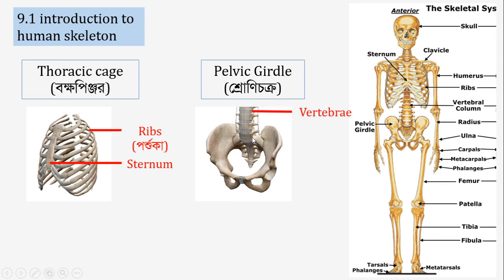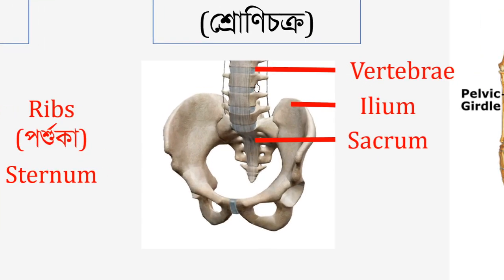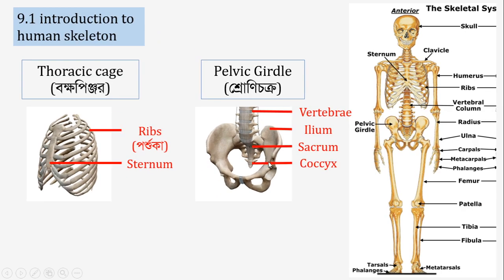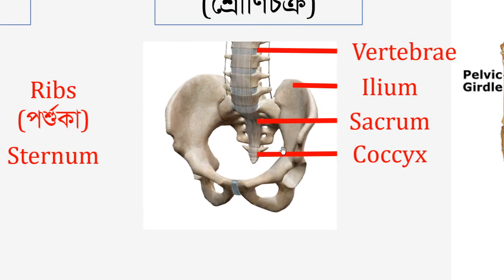At first, there are 33 vertebrae that come to the pelvic girdle, and then the end part of the vertebrae is called the sacrum, and it ends at the last part called the coccyx. And then in the pelvic girdle region, we see two long curved bones called ilium.